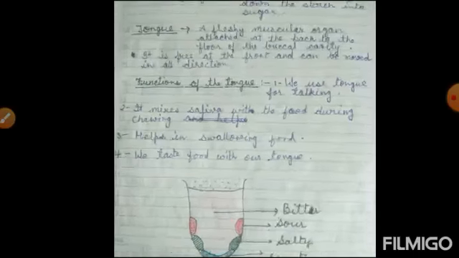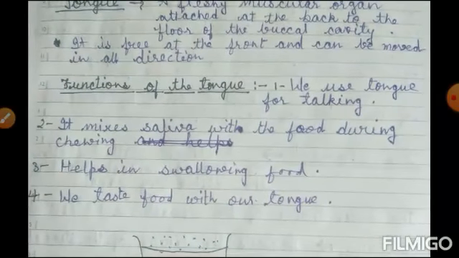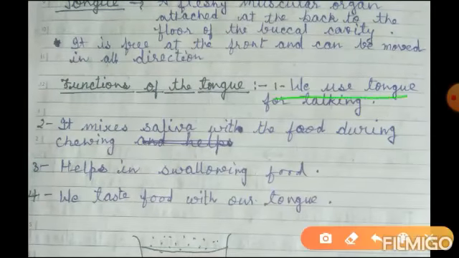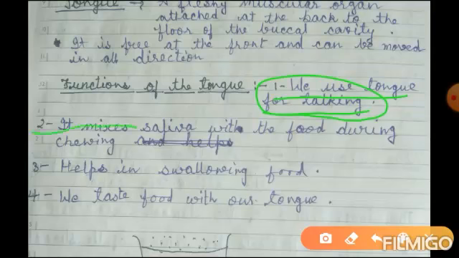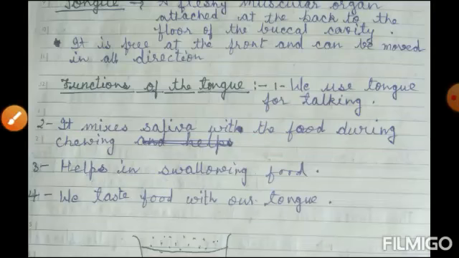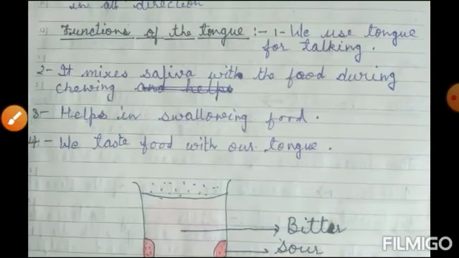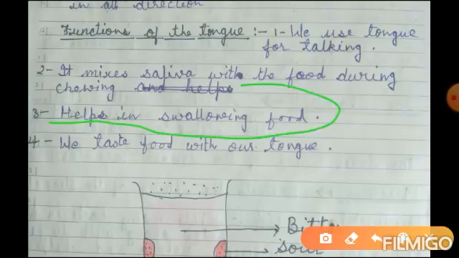Now I am telling the functions of the tongue. Number 1, we use the tongue for talking. We cannot talk without the tongue. Number 2, it mixes saliva with the food during chewing. Number 3, it helps in swallowing the food.